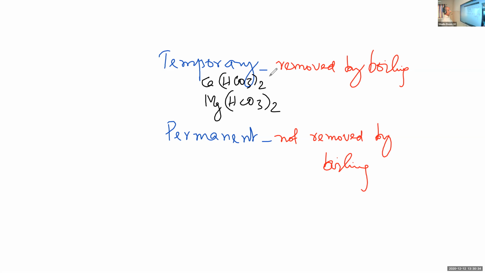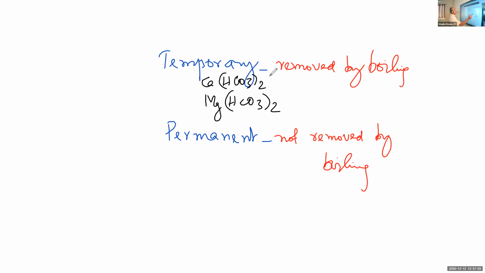So the hydrogen carbonates or bicarbonates of calcium and magnesium are responsible for temporary hardness. Still, remember, bicarbonate is not the reason for hardness. Calcium and magnesium ions are responsible for hardness. So calcium and magnesium hydrogen carbonates are responsible for temporary hardness.